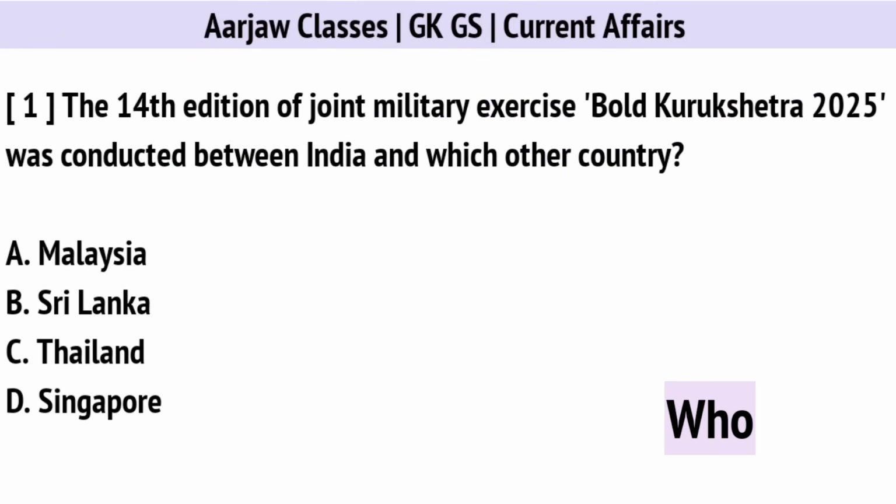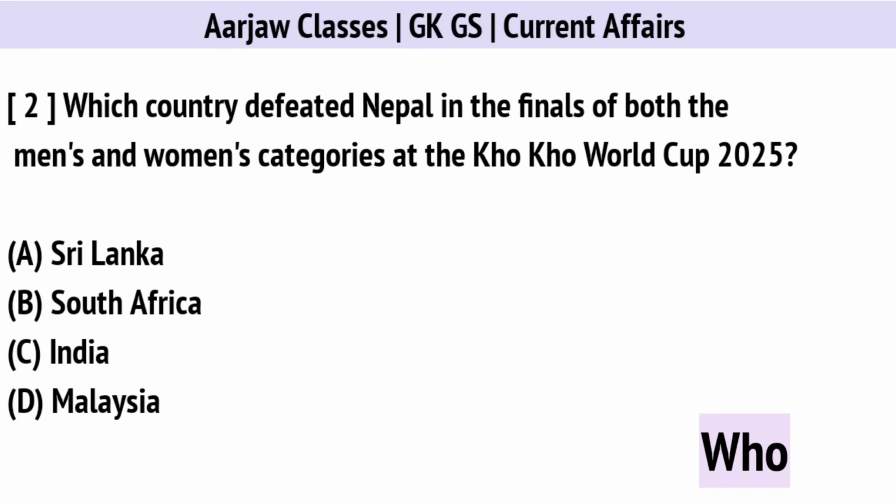The 14th edition of the Joint Military Exercise Bold Kurukshetra 2025 was conducted between India and which other country? Correct option is D. Singapore. Which country defeated Nepal in the finals of both the men's and women's categories at the Kho-Kho World Cup 2025? Correct option is C. India.